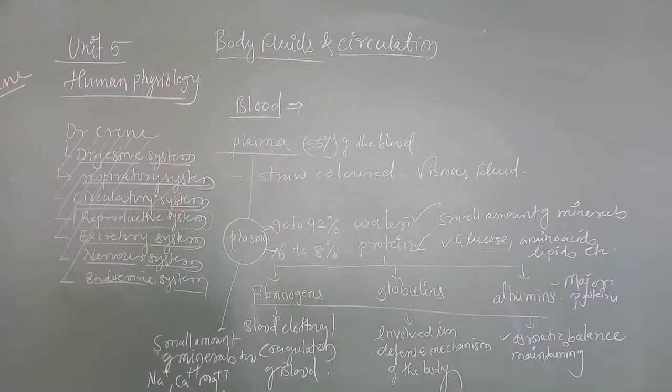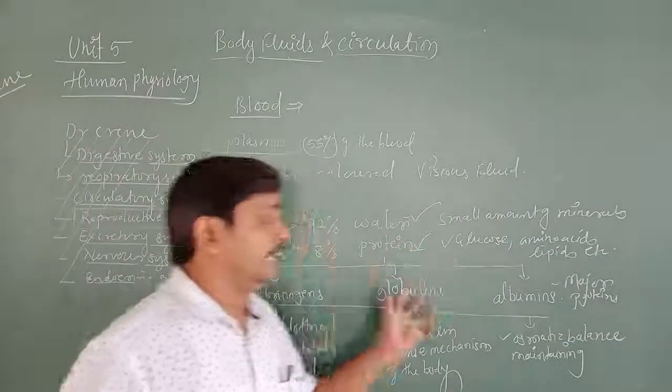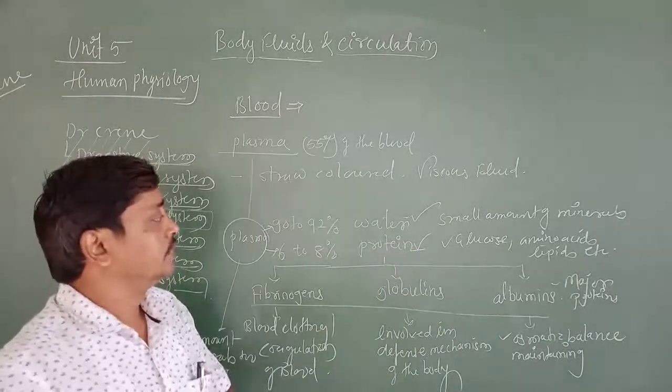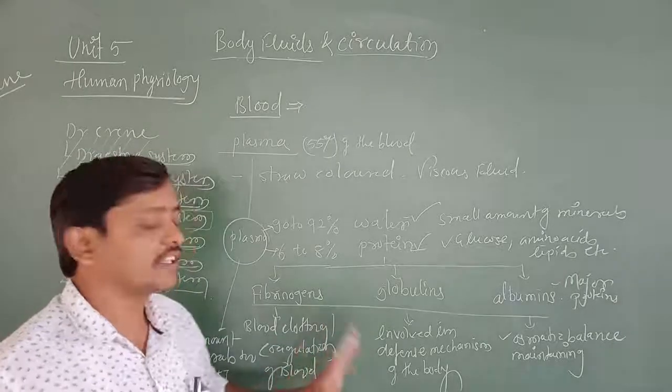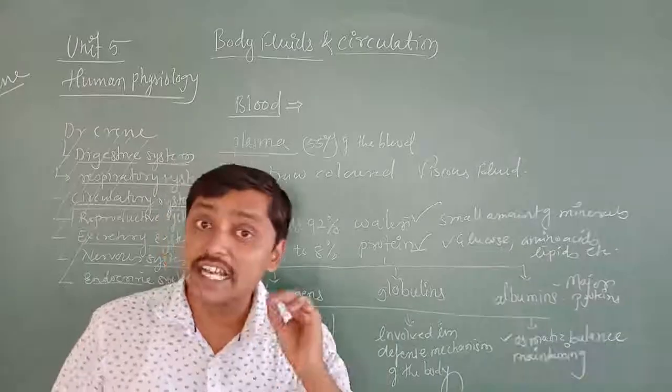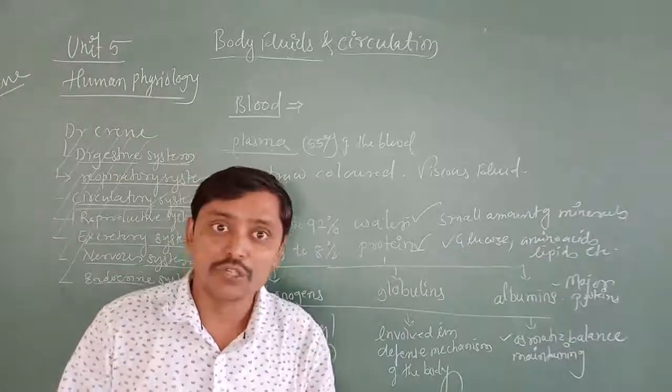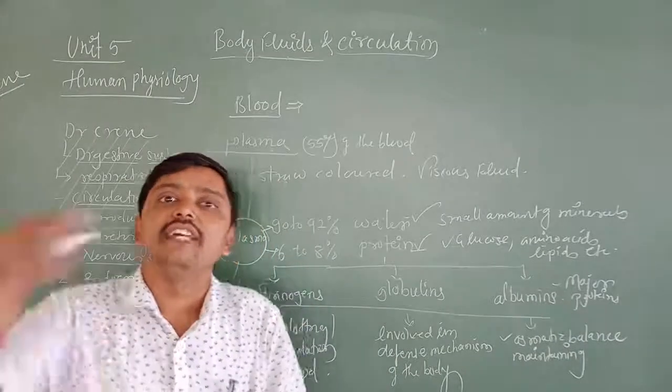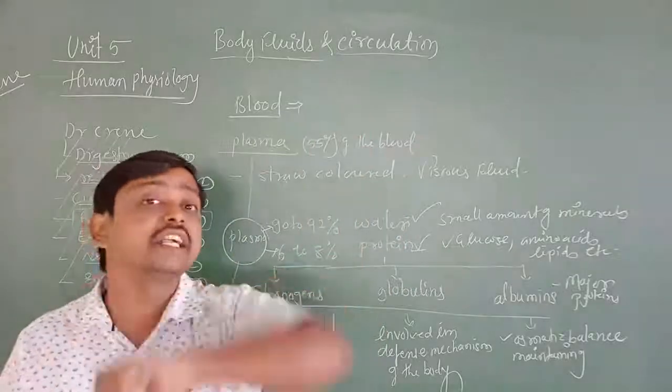Factors for the coagulation or clotting of blood are also present in the plasma in inactive forms. Plasma without clotting factor is called serum. Here is another important point: the clotting factors are present in the plasma in inactive forms. When an injury happens or blood flows out, they are activated by different kinds of enzymes.